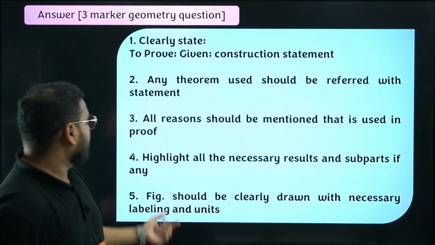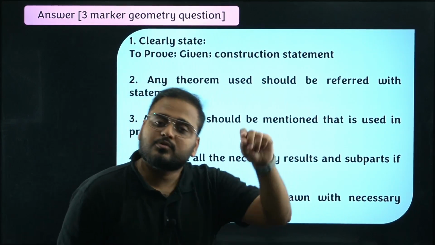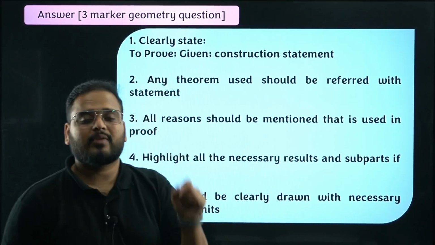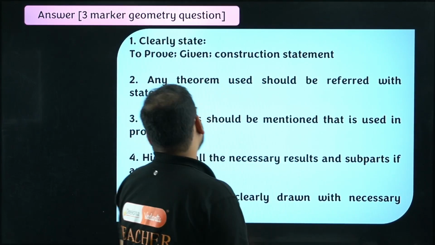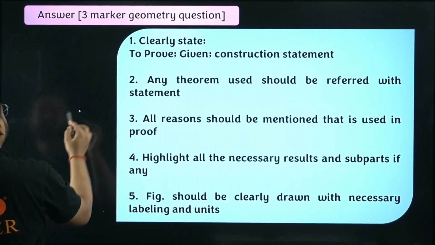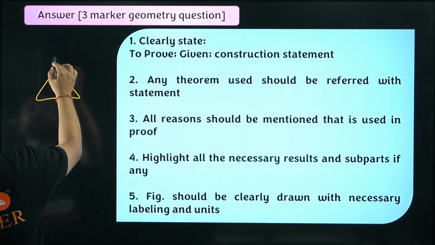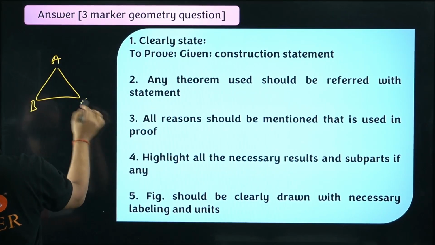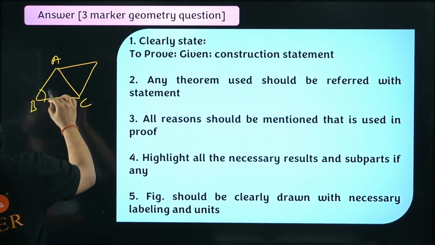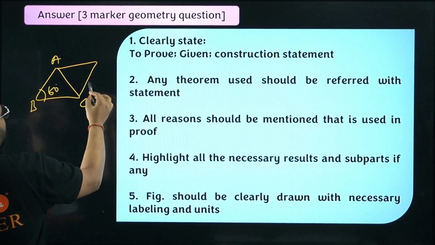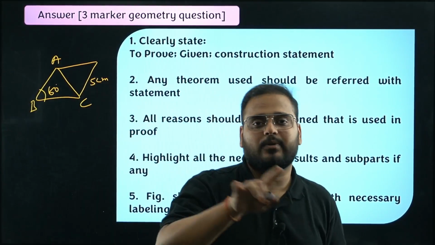Okay, now mention the figure also. Figure should be clearly drawn with necessary labeling and units. So if the length is given, angle given, write that angle, length, mention that labeling properly in the figure. Let's say there's a length given like this. This is ABC, and we have, let's say, a construction like this. You are given this value 60 degree. This length is given, let's say 5 centimeters, whatever it is. So write the labeling with the units properly.